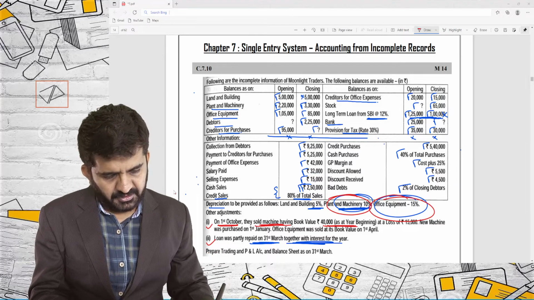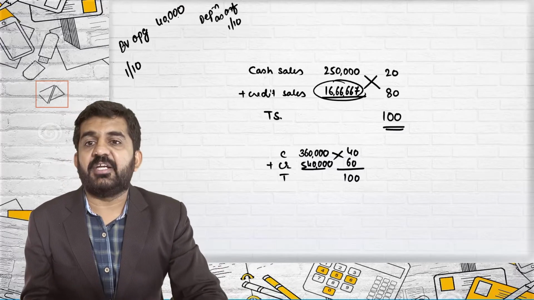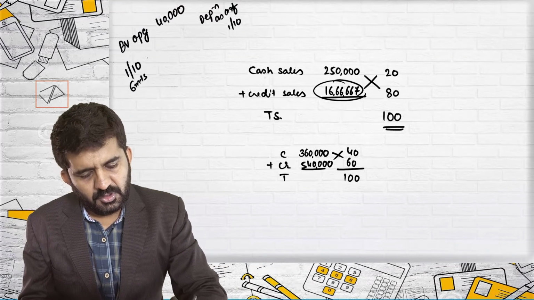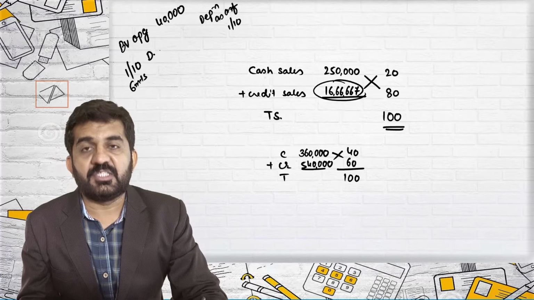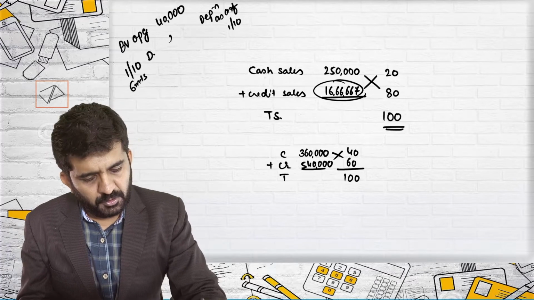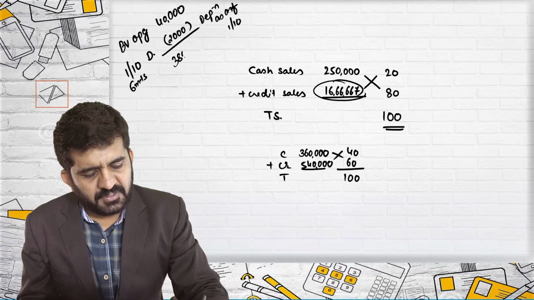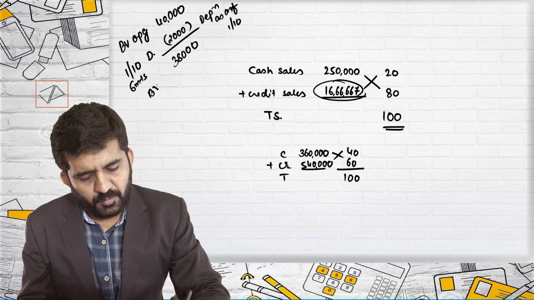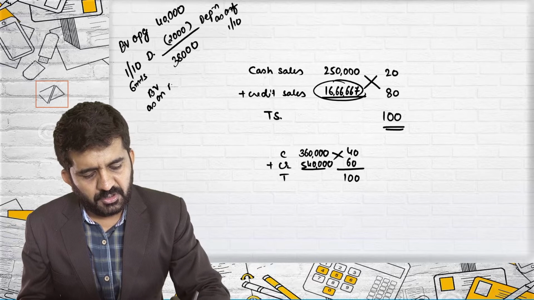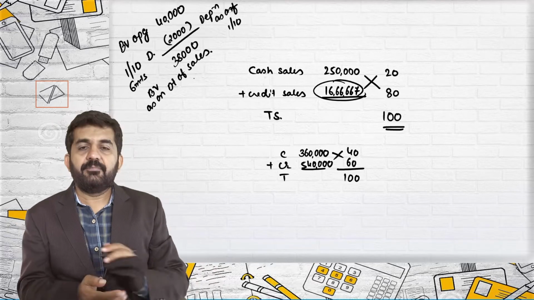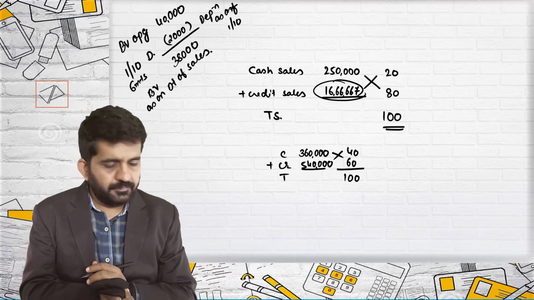It is 10%, but only for 6 months. So depreciation for the 6 months will be 2,000 rupees. So what will be the book value as on the date of sale? 38,000.